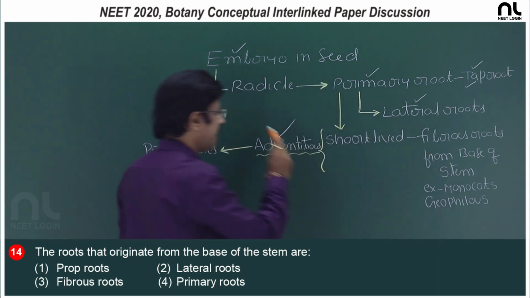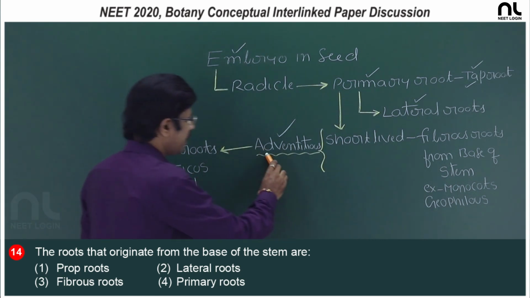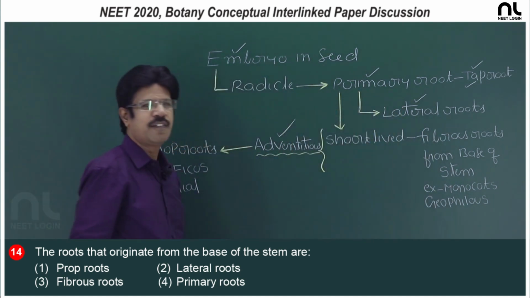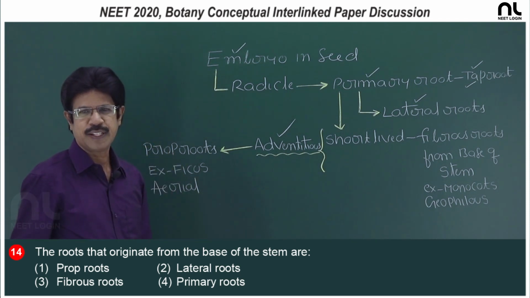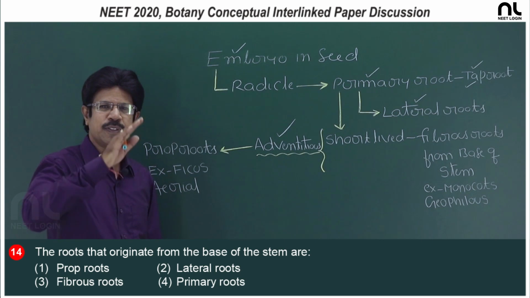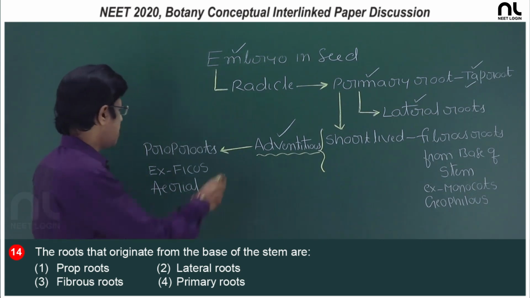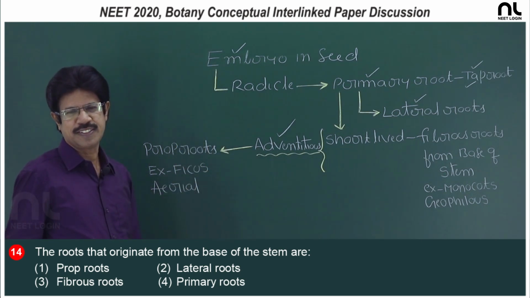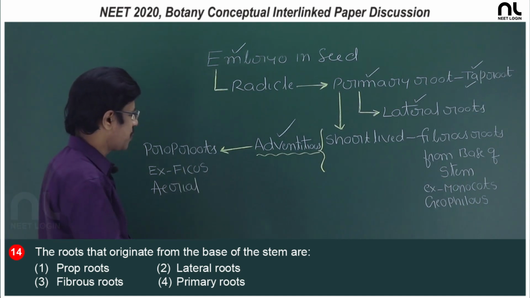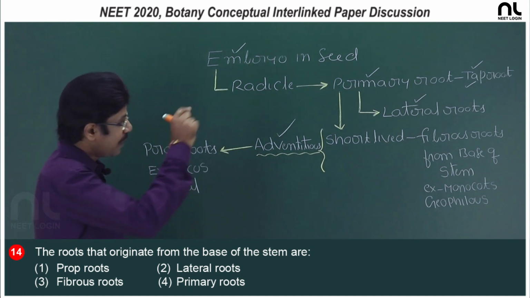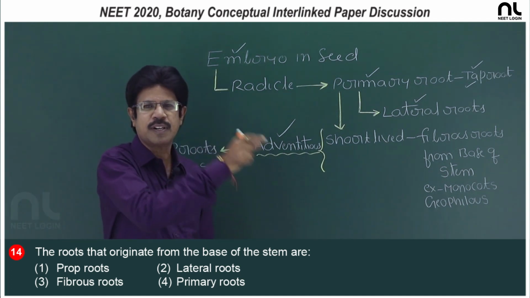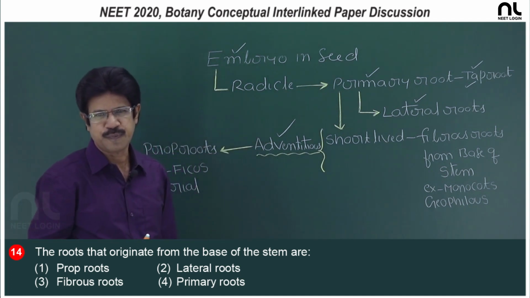All fibrous roots are adventitious, but all adventitious roots are not fibrous, because the prop roots, which are aerial, pillar-like roots, develop from the horizontal branches, which are also adventitious. So, adventitious roots may be aerial or underground, but fibrous roots are always underground.